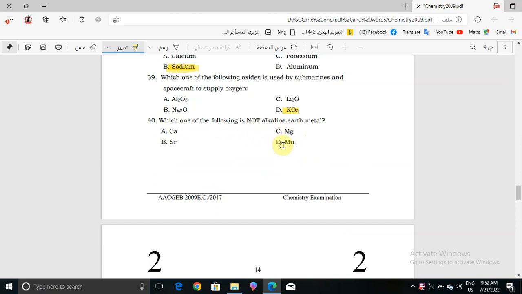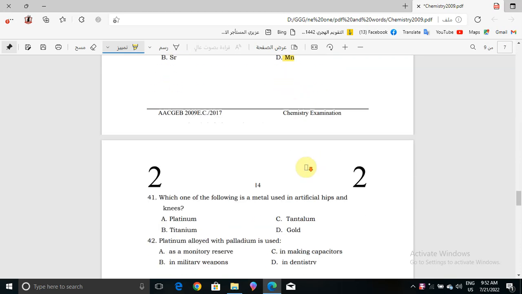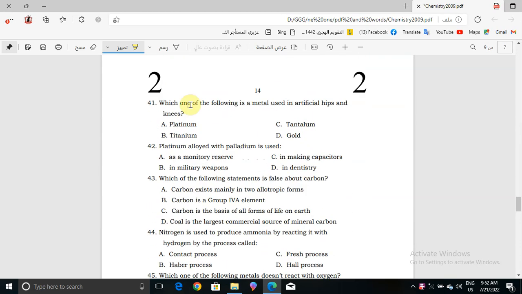It will be manganese. Now question number 41, which one of the following is a metal used in artificial hips and knees? It will be tantalum, which is choice C. All of these things are written in the textbook of grade 8.